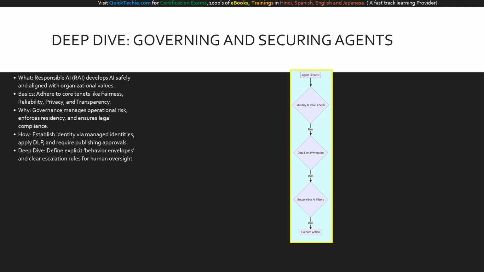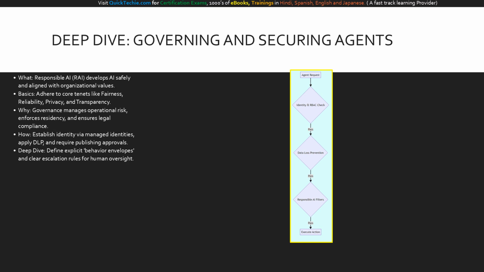What is responsible AI? It is the practice of developing and deploying AI systems in ways that are safe, trustworthy, and aligned with organizational values. The basics are built on Microsoft's core tenets: fairness, reliability and safety, privacy and security, inclusiveness, transparency, and accountability. Why does governance matter? Effective governance manages operational risk, enforces data residency, and ensures that agents operate within legal compliance.